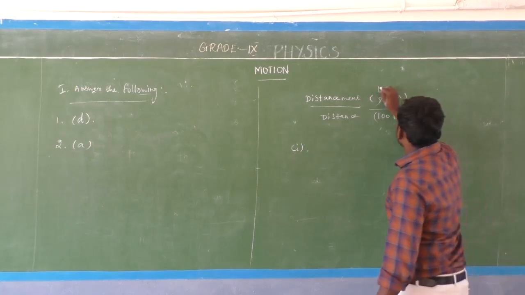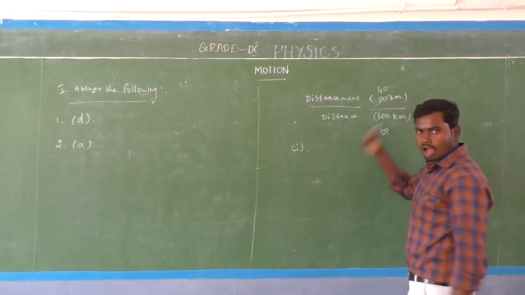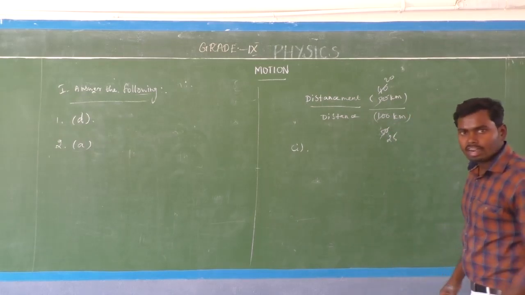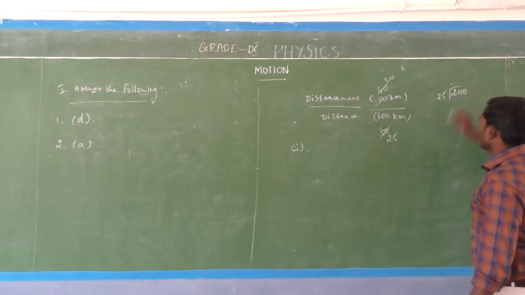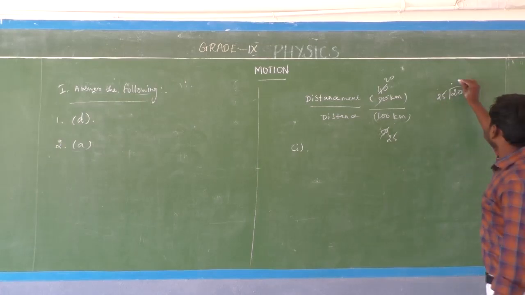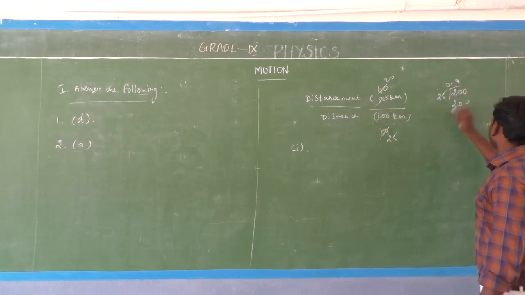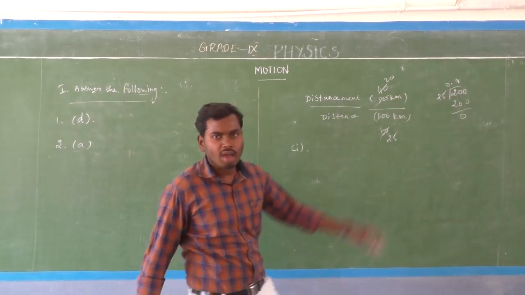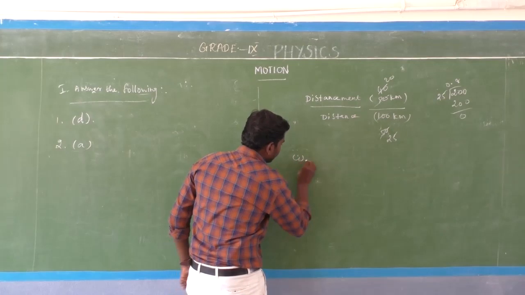Now you divide further: 80 over 100 becomes 40 over 50, then again 20 over 25. Further divide: 20 divided by 25. This is the smallest form. Put a dot and add a 0. 8 into 25 is equal to 200, so 0.8. Remaining 0. So what is the value of the ratio of displacement to distance? That is 0.8. So the first condition gives 0.8.